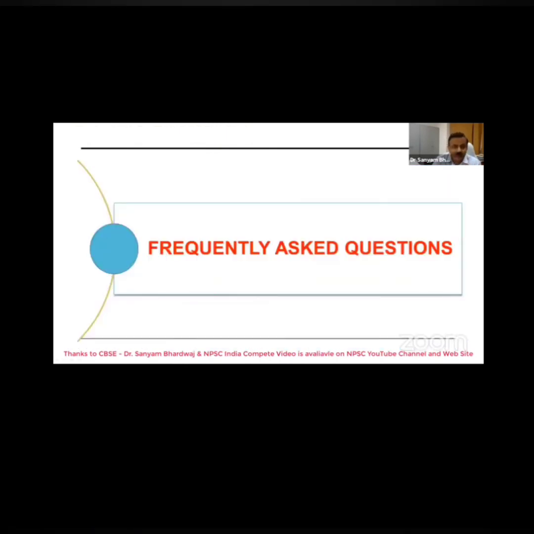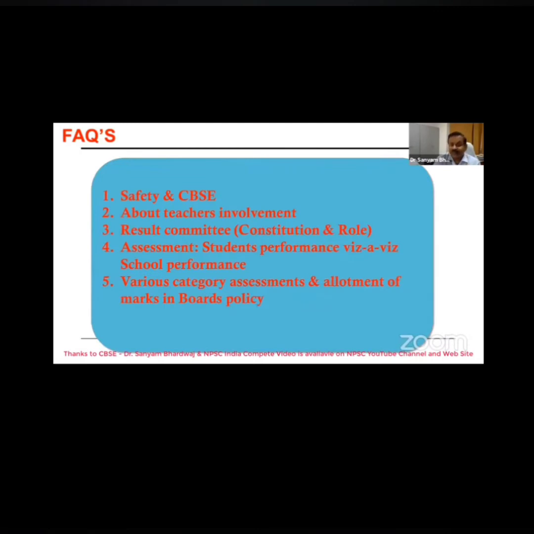Now some frequently asked questions. Quickly I will explain. Safety and the CBSE. Again I am saying that safety is first, the rest is much behind. Whenever you are taking any decision, safety should be given preference. If you find that some family members of a teacher are not well, give relaxation to the teacher, because at this time they need most of the support from our side. You have to be very humanitarian. Give every kind of support to your teachers and your staff. The result will be prepared later on, but you have to take care of the teachers first.